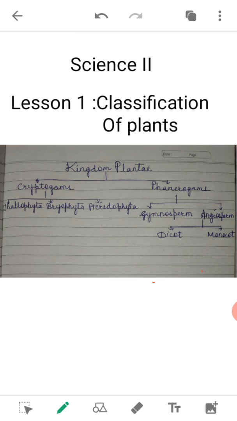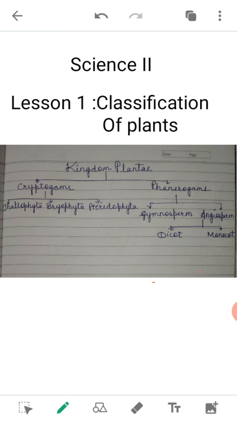Now see the Pteridophyta. In Pteridophyta, P is silent in the spelling. Pteridophyta possess true root and leaves, meaning they have conducting tissues like xylem and phloem.